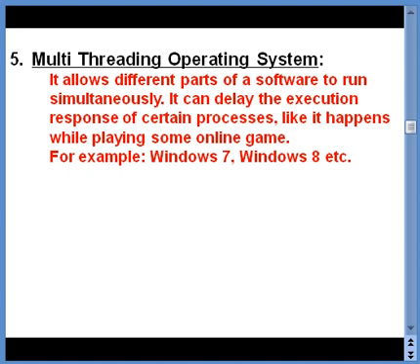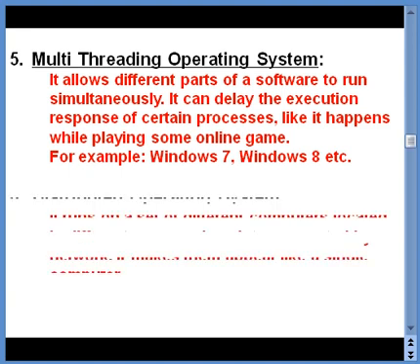Now these are not the only two processes which are working. We have fielding, we have scorecard maintenance, and then we have commentary. So a number of different processes are going to be taken care of, and they will be called various threads in the same software. This is taken care of by the operating system, that is a multi-threading operating system. As an example, we have Windows 7, Windows 8.